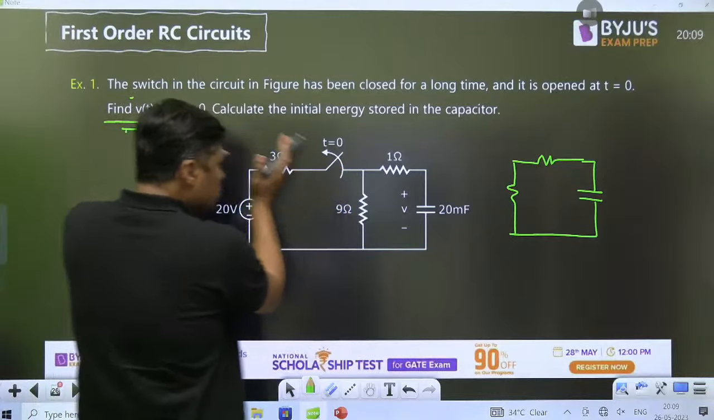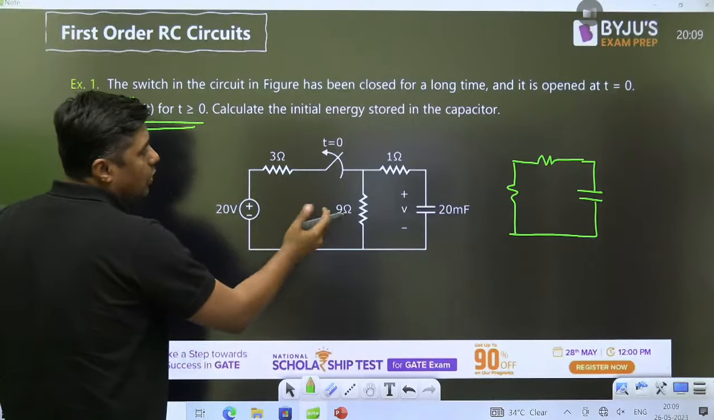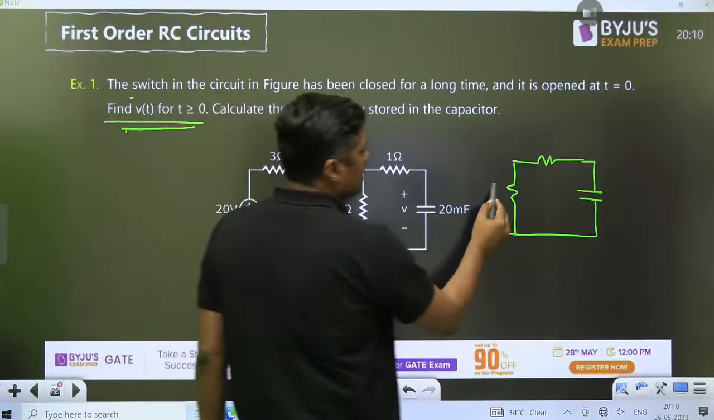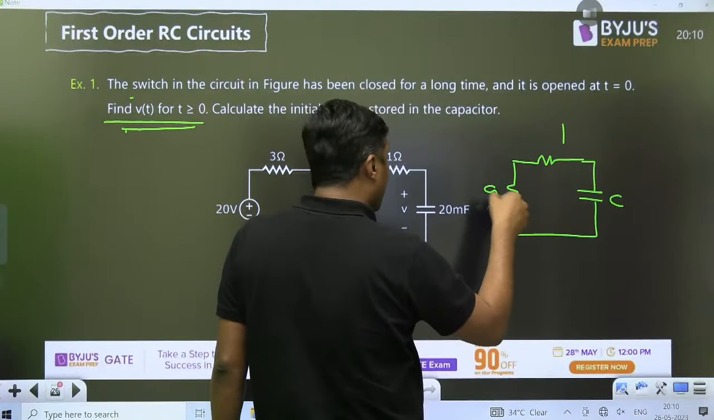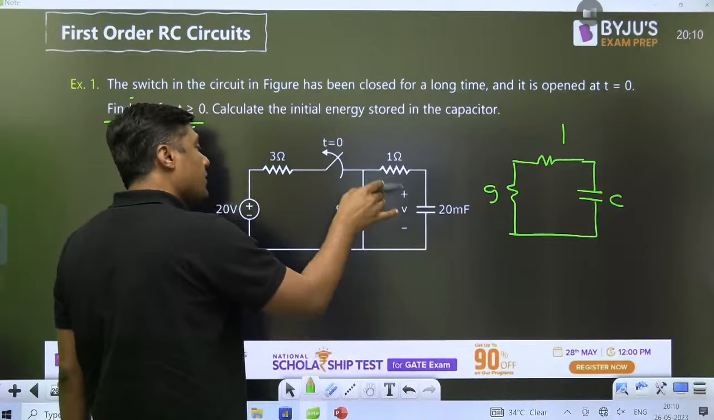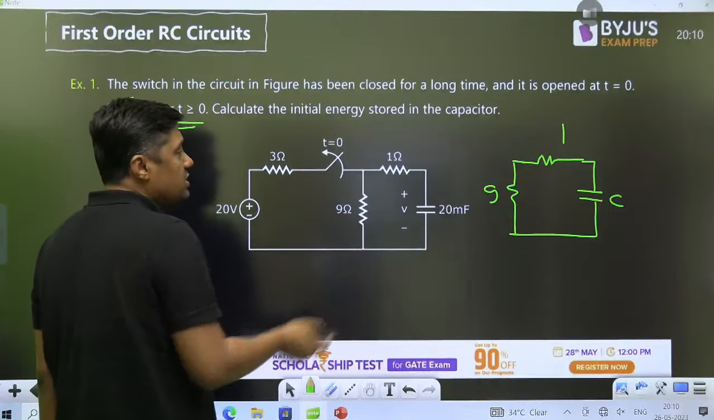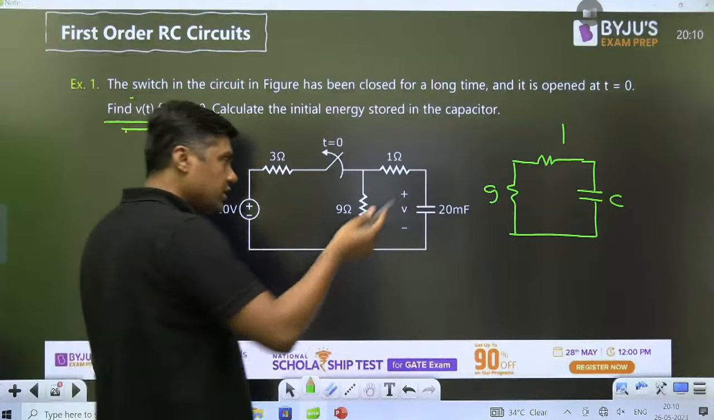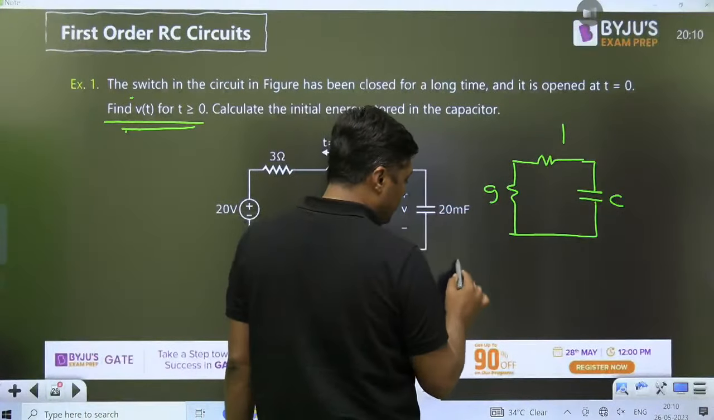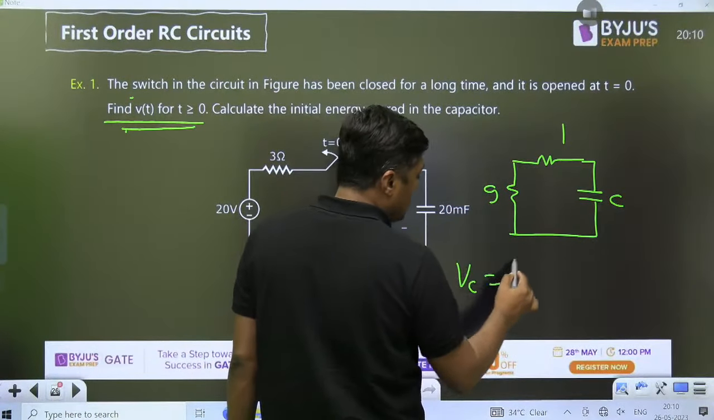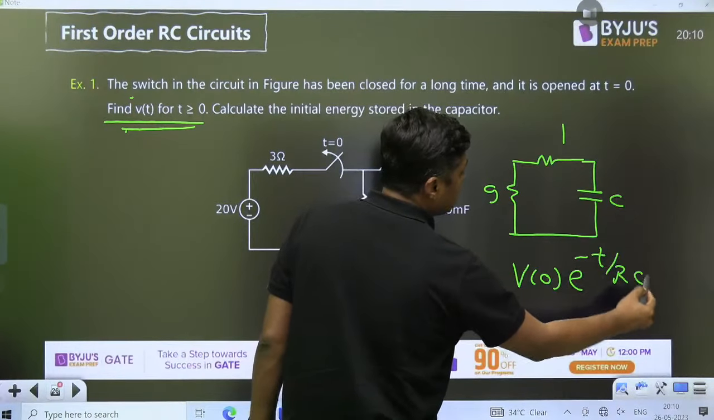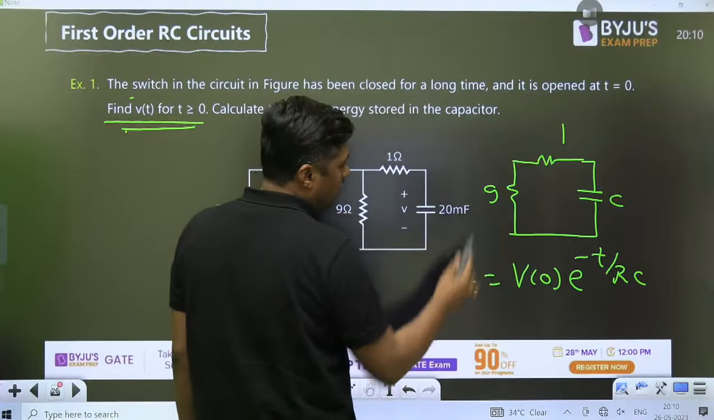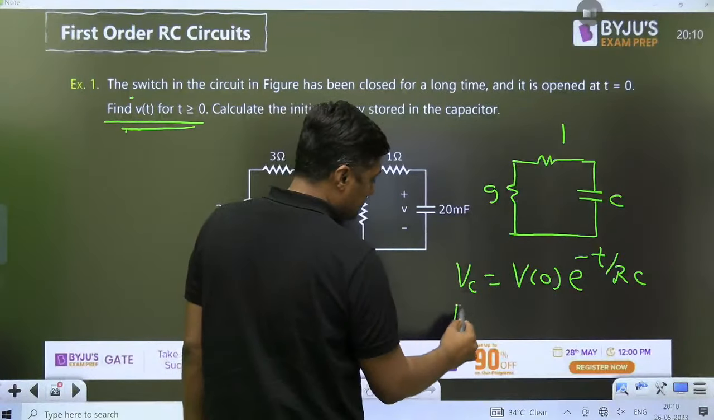Now once the switch is open, what is this? Source free response. 9, 1, and that is the capacitor, 20 millifarad. So this is the source free. But this time the voltage across the capacitor is not given. What is the initial voltage across the capacitor? For this circuit, we have the formula. What is the formula of V? Initial voltage e raised to power minus t by RC. R will become 9 plus 1, 10.